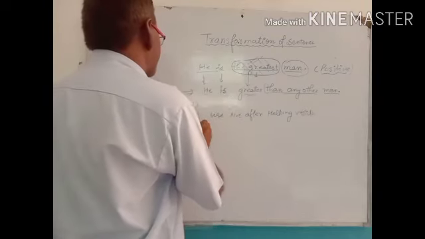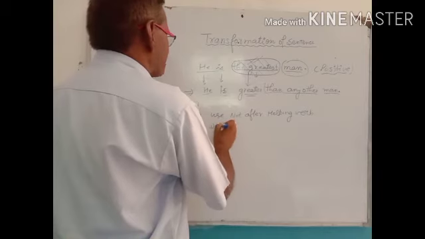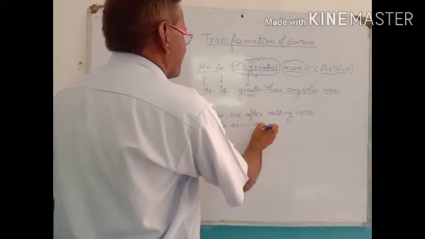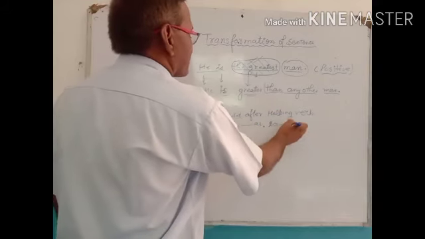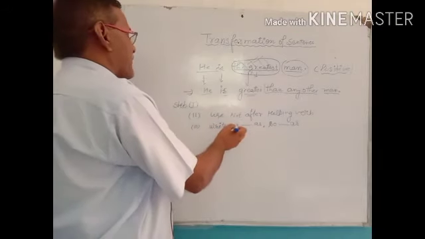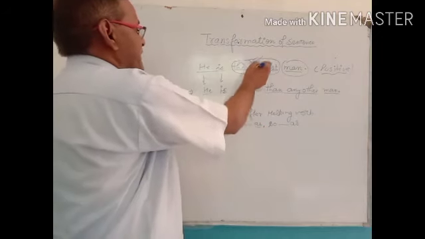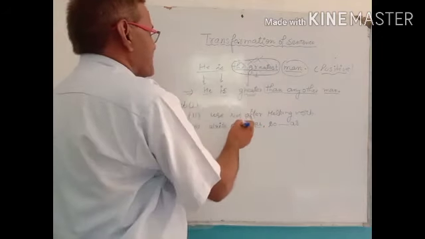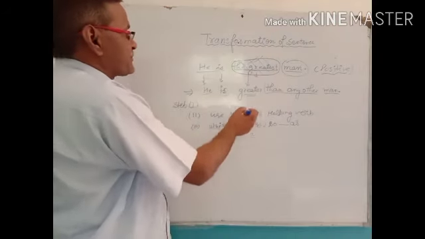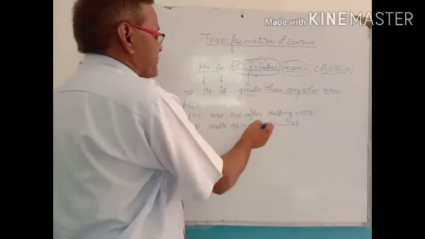Third, write as or so as. Write as, so as, using the positive degree of the adjective. While writing as and so as, you should use the positive degree of the adjective between as and so as.